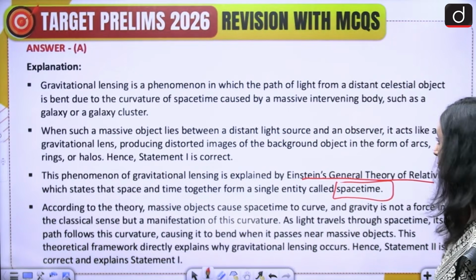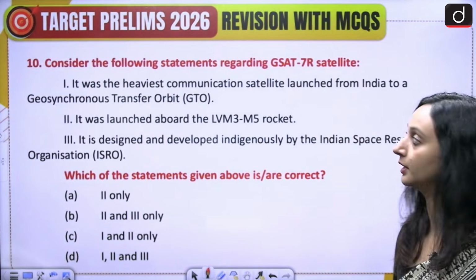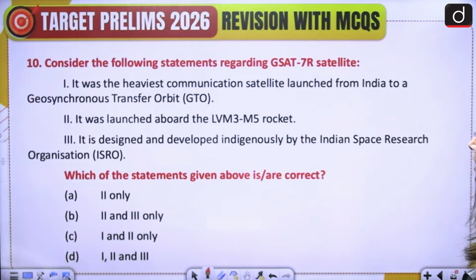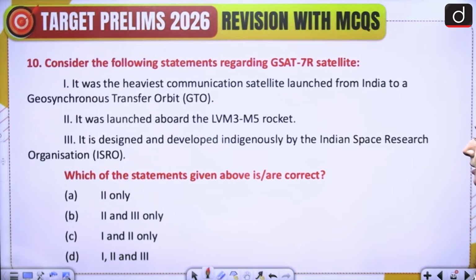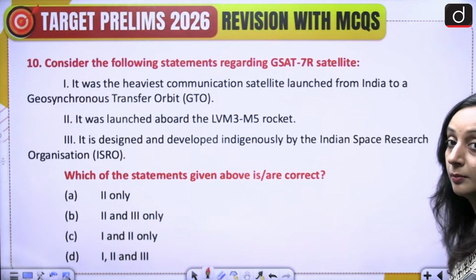Okay, moving on to the last question for today. Consider the following statements regarding GSAT-7R satellite. 1. It was the heaviest communication satellite launched from India to a geosynchronous transfer orbit. 2. It was launched aboard the LV-M3 M5 rocket. 3. It is designed and developed indigenously by the Indian Space Research Organization. Which of the statements given above is or are correct? A. 2 only, B. 2 and 3 only, C. 1 and 2 only, or D. 1, 2 and 3. Please attempt this question.